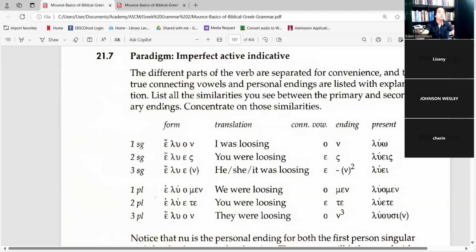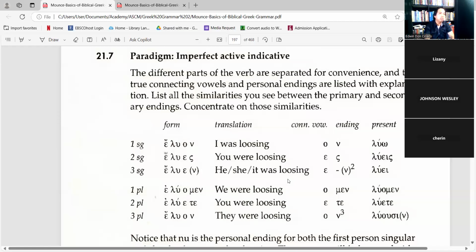And another thing, the first person singular and the third person plural have the same ending in the imperfect. So I was losing and they were losing. They are both lo. So another question is, how do we determine which is which?